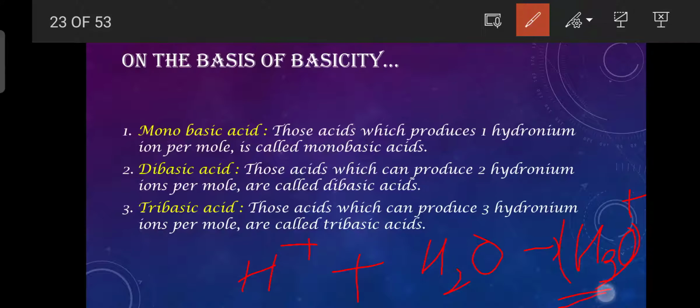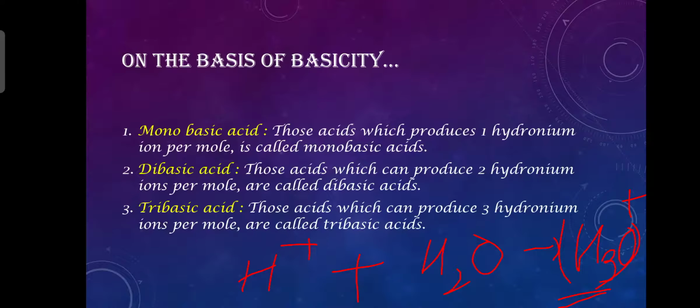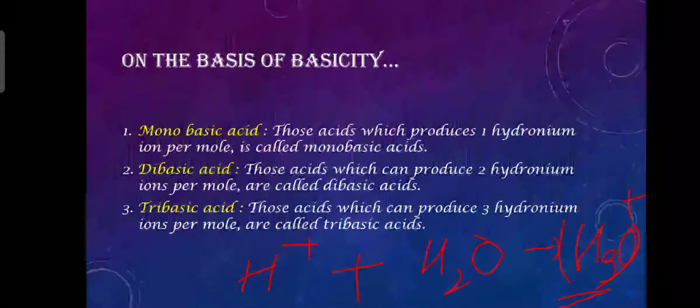This H3O positive is called the hydronium ion, right? So now we come to dibasic acids. Dibasic, by the word di, you can refer to two. Those acids which can produce two hydronium ions per mole are called dibasic acids.